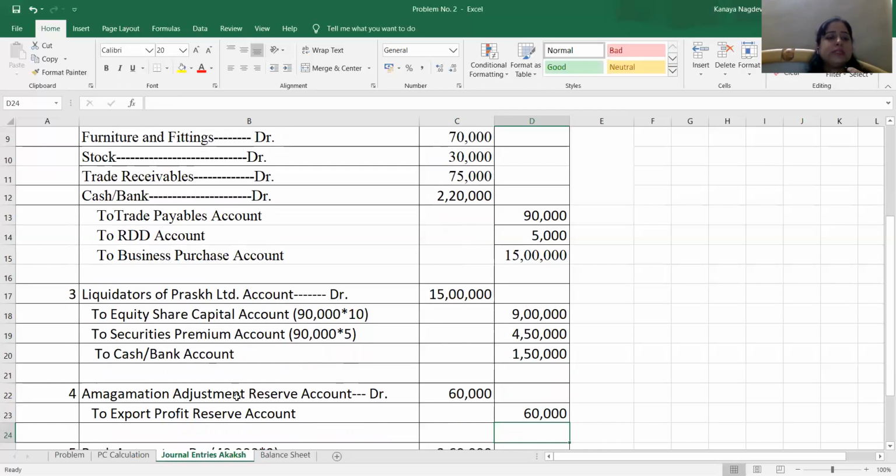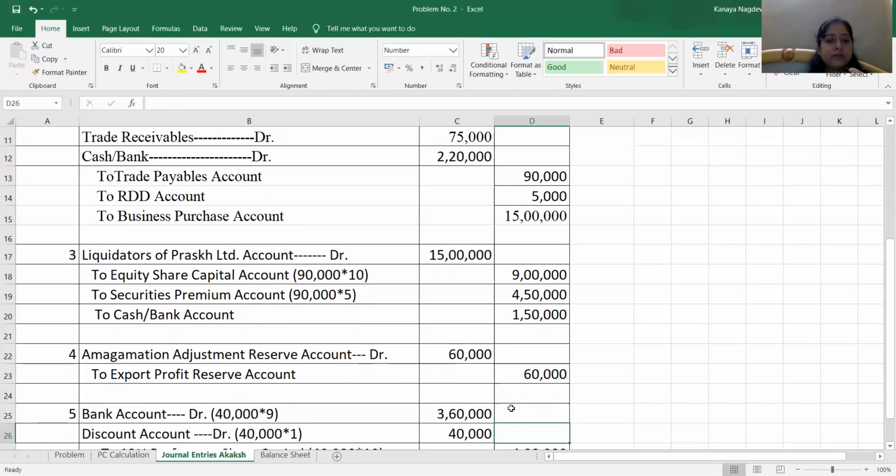Next, we said this amalgamation adjustment reserve. This amalgamation adjustment reserve is nothing but the reserve which is to be maintained as per the statutory requirement. So this 60,000 amalgamation adjustment reserve will be recorded as a negative figure in the balance sheet, and this export profit reserve will be recorded as a positive figure in the balance sheet under the head reserves and surplus. That means actually if we check, this has no effect in the balance sheet. This we are going to record as a negative figure. This we are going to record as a positive figure under the head reserves and surplus. So actually it is neutralizing the effect.